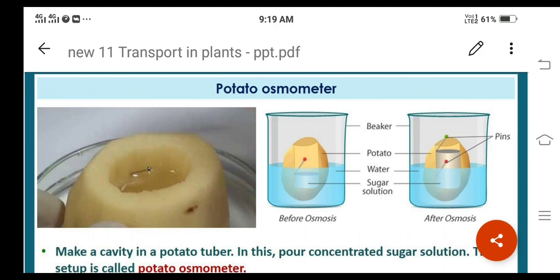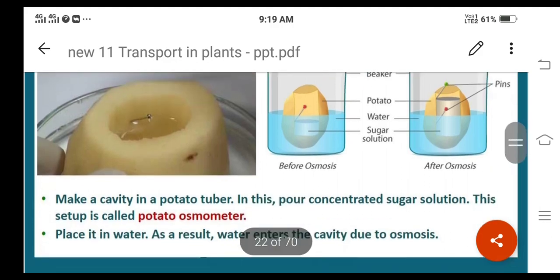The membrane is important here. It occurs through a semi permeable membrane or selectively permeable membrane, right? This is a small experiment to understand the process of osmosis. And remember, we call it the potato osmometer experiment or potato osmoscope experiment, right? Then next,